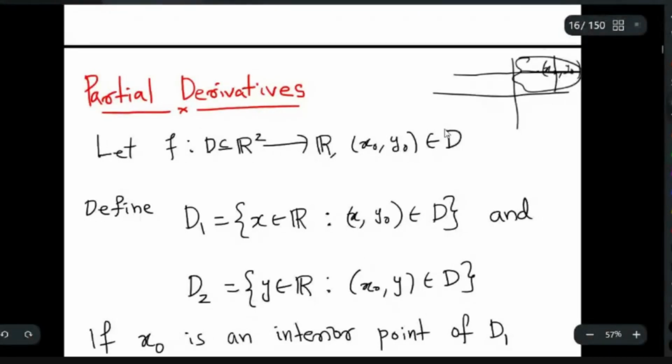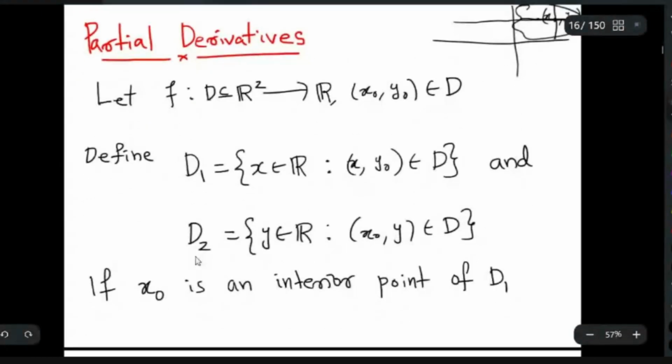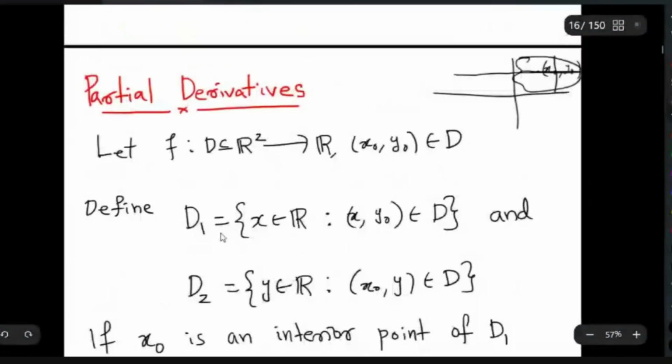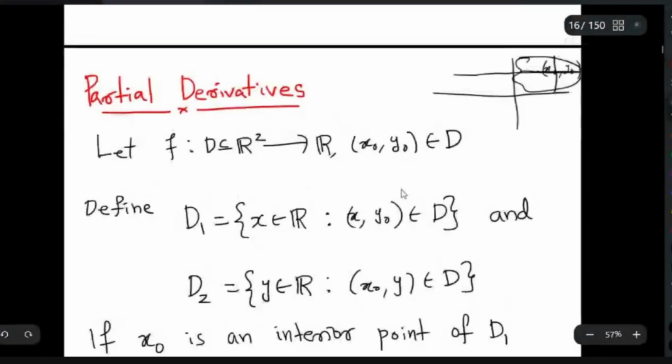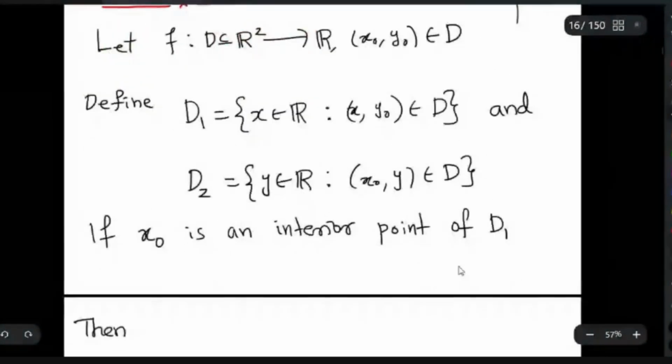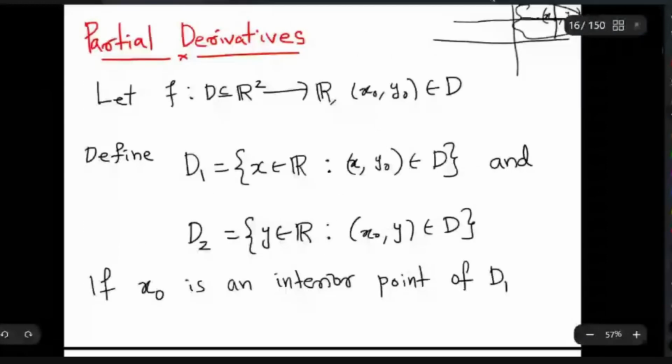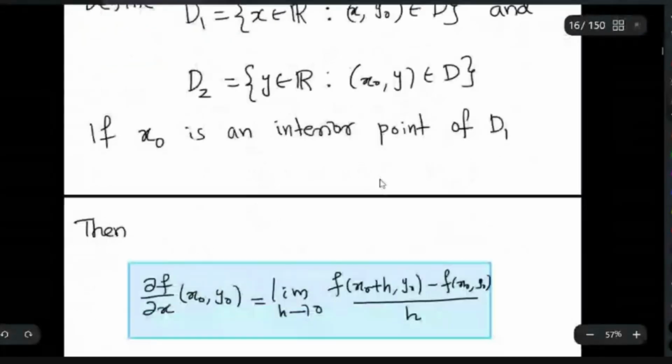I consider all those y so that (x0, y) belongs to D. So this line is D2 and this line is D1. Now I define the partial derivative of f at (x0, y0). Suppose x0 is an interior point of this D1. Then we define the partial derivative this way.